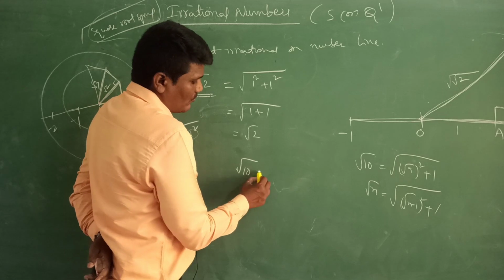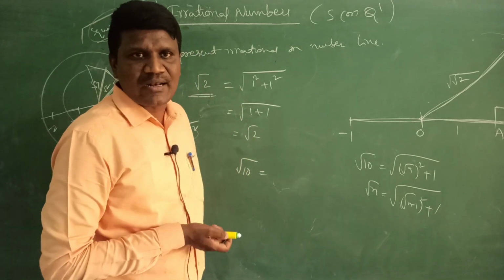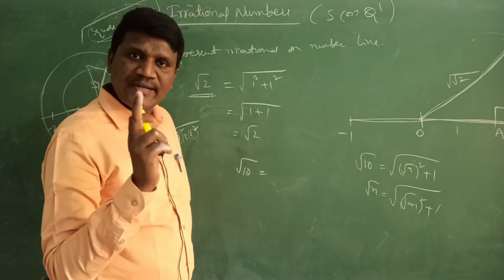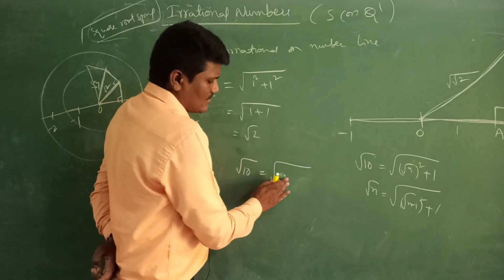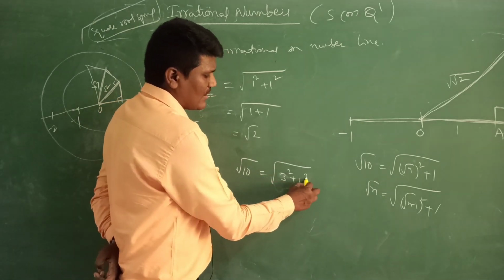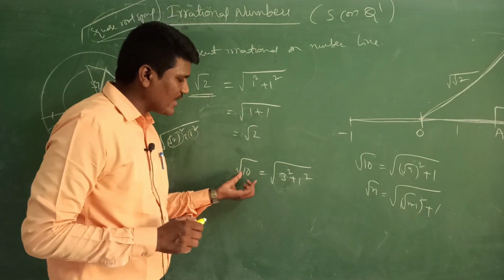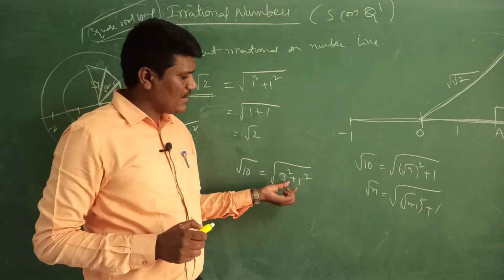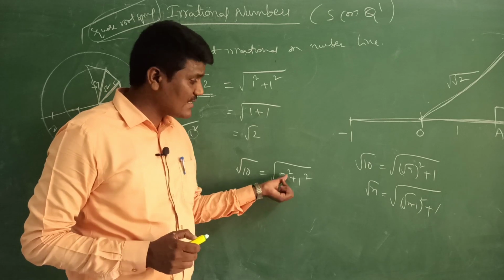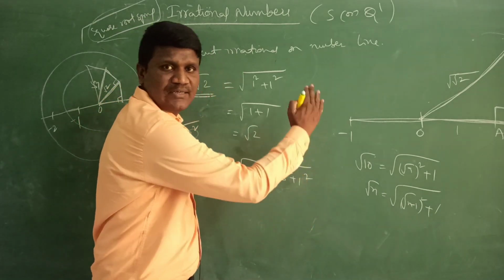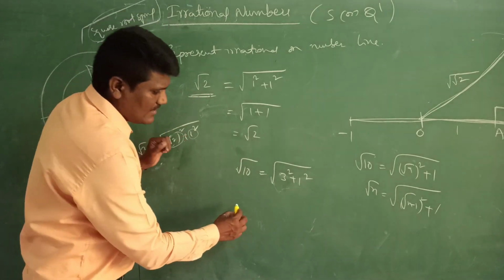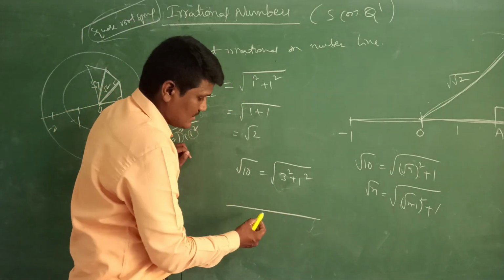So represent root 10 on the number line. Root 10 on the number line. What you do is, I can simply write 3 square plus 1 square is 10, right? Root 10 is root of 3 square plus 1 square. That means one side should be 3 and the other side should be 1, right? So you can do it like this.